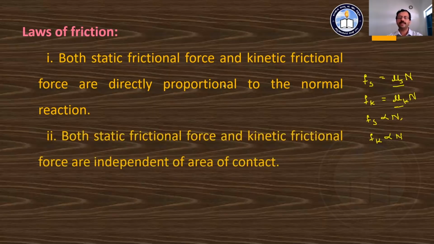The second law is given this way: both static frictional force and kinetic frictional force are independent of the area of contact, that is, of the two surfaces which are in contact.